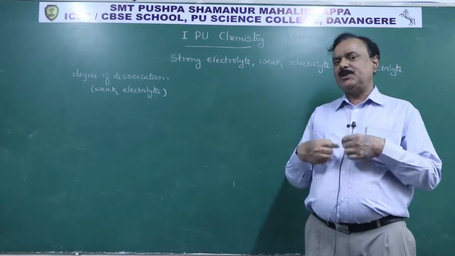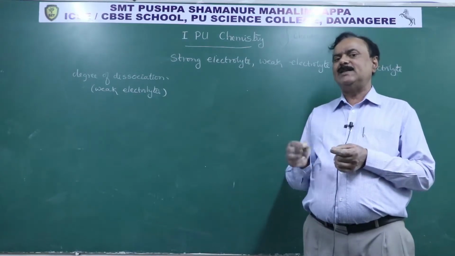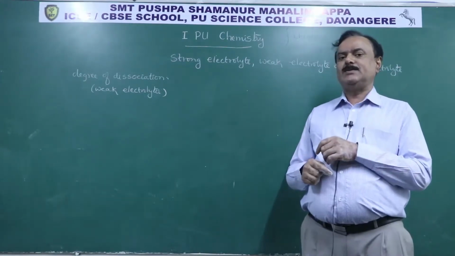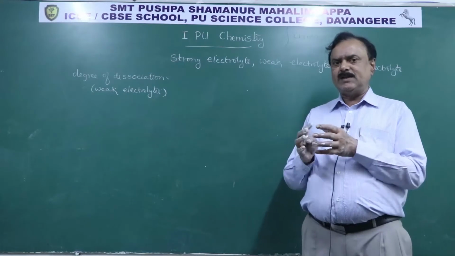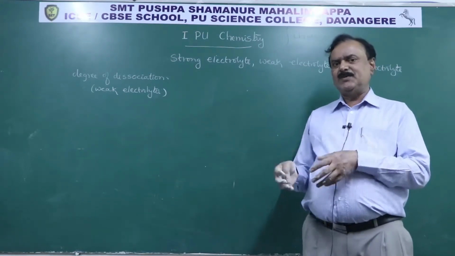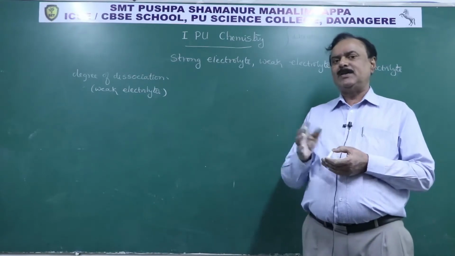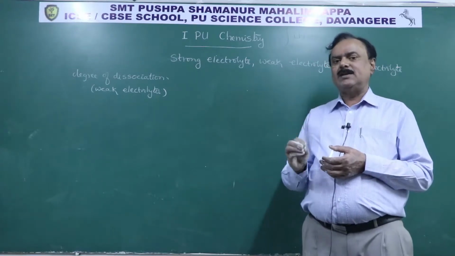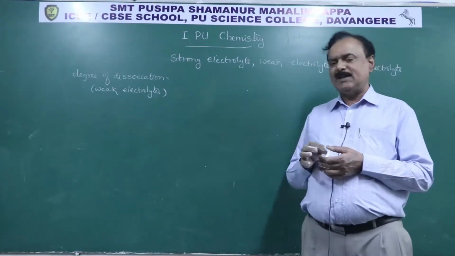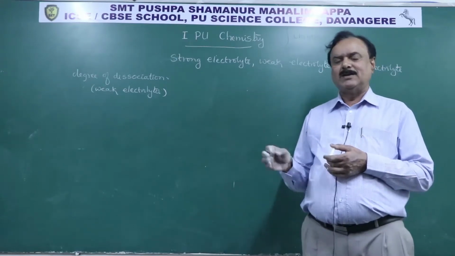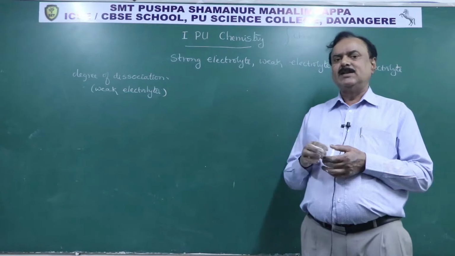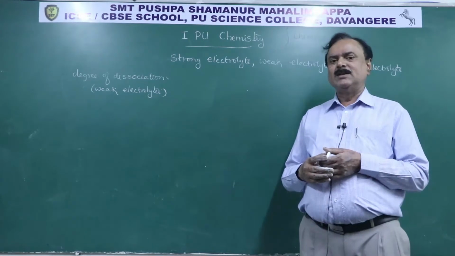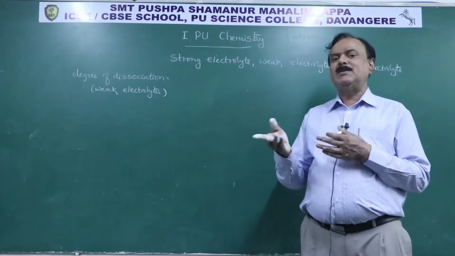The degree of dissociation is the fraction of the electrolyte that ionizes or dissociates out of 1 mole. Because for weak electrolytes the dissociation rate is very low. Suppose you put 1 mole of the electrolyte, then only 1% or 2% undergoes ionization, a very negligible value, either 5% or 10%. If you put formic acid or acetic acid in water, only 5% or 10% of the molecules undergo dissociation. The remainder is in equilibrium with the undissociated molecules.